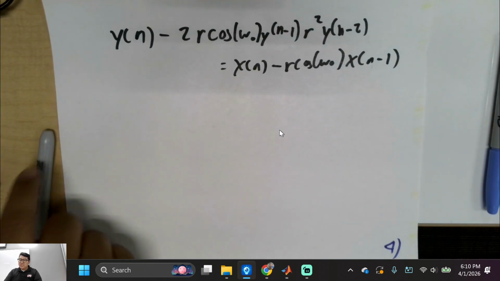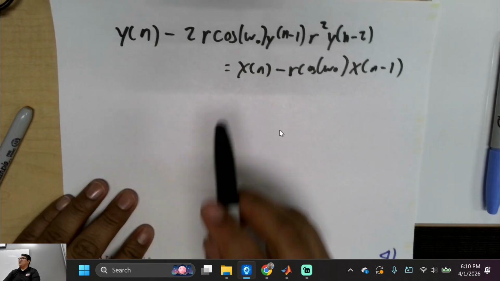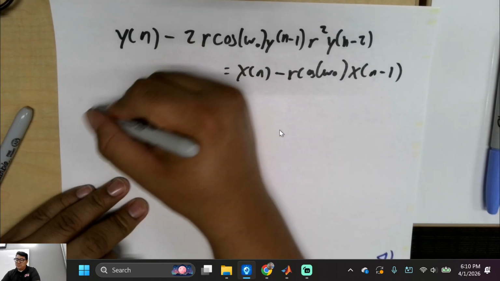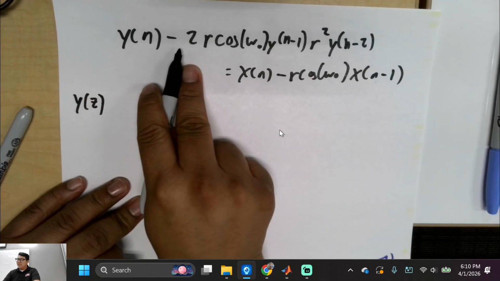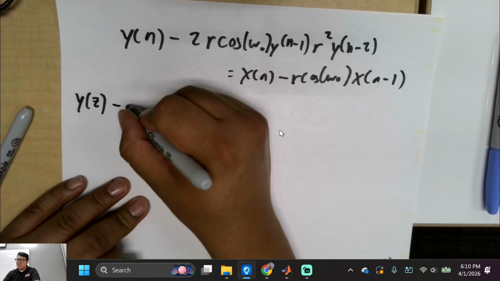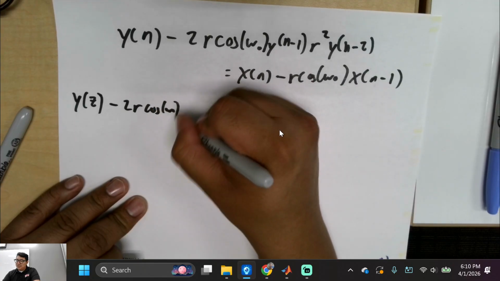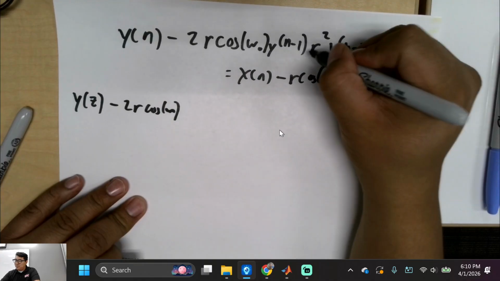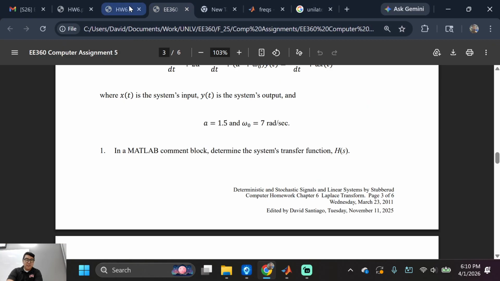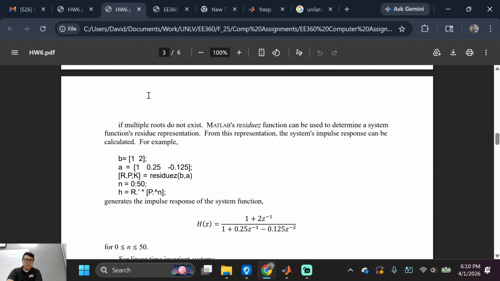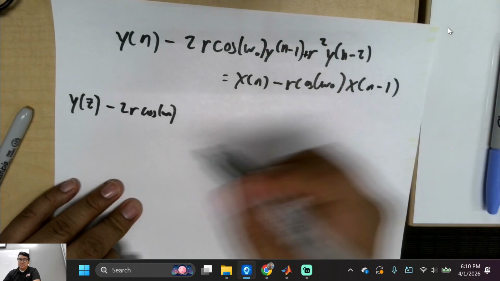Okay. So what's step 1? See that right there? We're going to take the Z transforms, right? So I'm going to do the following. Y(z), right? Is that cool? Minus whatever this right here is, 2r cos(ω0). Let me see. Oh, I think I forgot the plus. Give me a second, y'all. It was plus, okay.